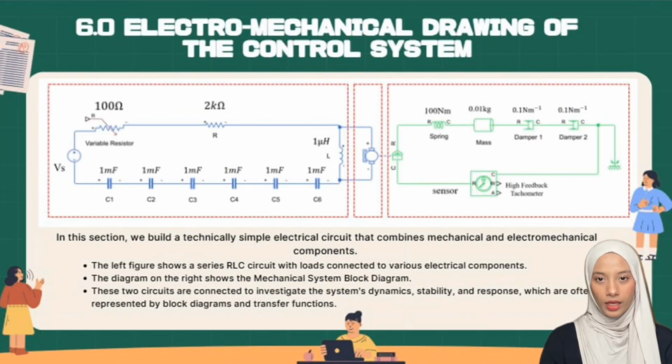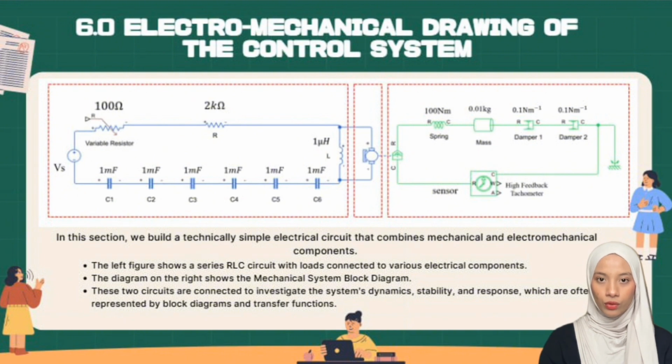Next, look at the controller's electromechanical drawing. In the previous section, we stated how we build a circuit with various electrical and mechanical components to ensure its reliability. On the left side of the diagram there is an electrical circuit component, which is the field circuit that will impact the DC motor in the middle throughout the mechanical system. We designed a series circuit using a variable resistor, 2K ohm resistor, an inductor, and 6 capacitors. This RLC can be considered a part of the system.